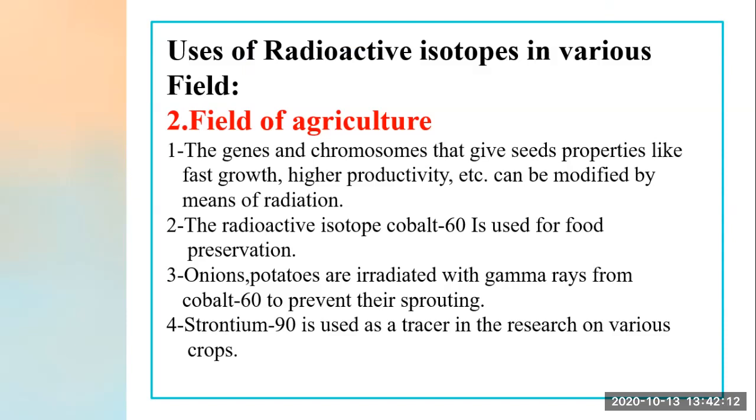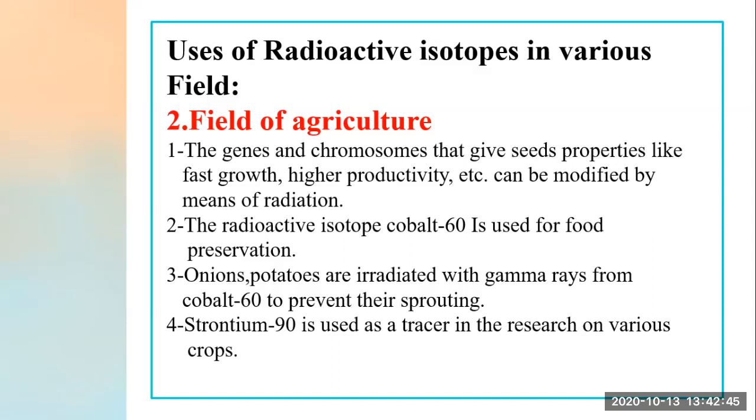Now, the radioactive isotope cobalt 60 is used for food preservation. For preservation of food, which isotope is used? Cobalt 60 is always used for the preservation of food. It means we have to preserve some food for a longer time, so that it cannot get damaged or destroyed. For that purpose, which radioactive isotope is used? Cobalt 60 is used.